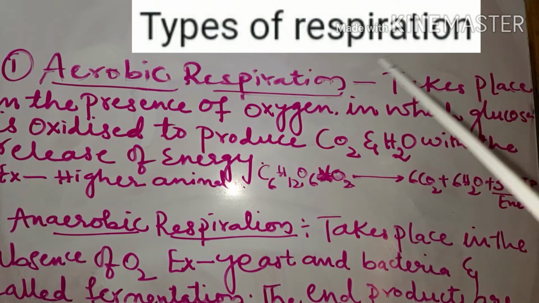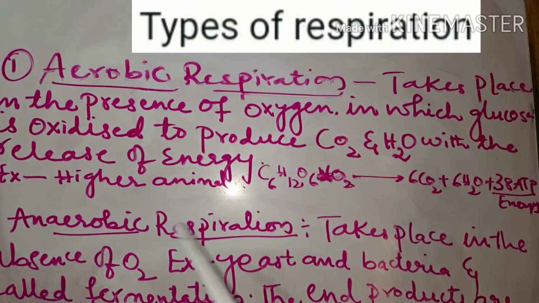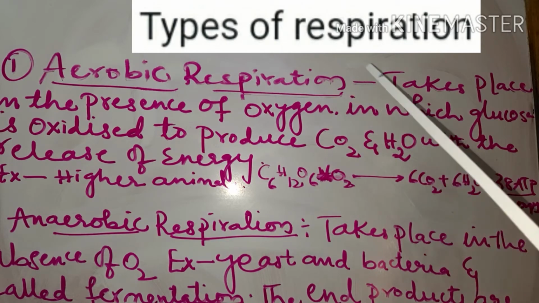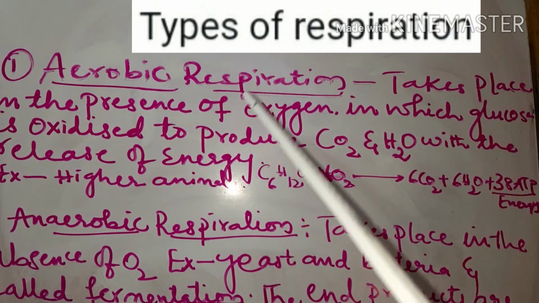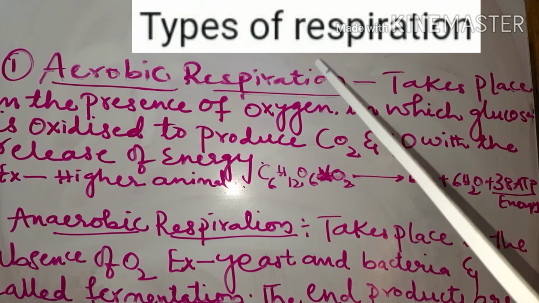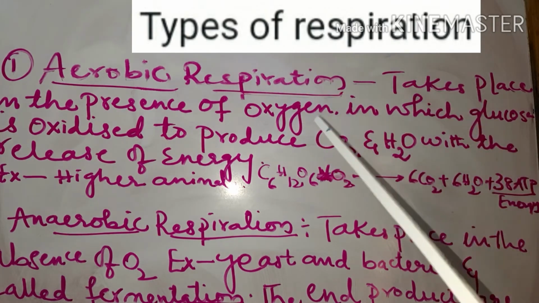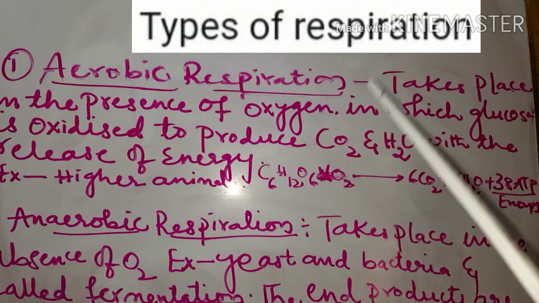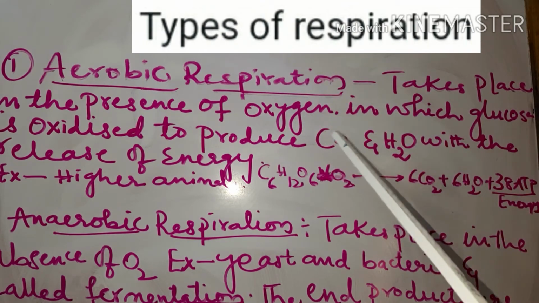Types of respiration: aerobic respiration and anaerobic respiration. We have two types of respiration, that is aerobic respiration and anaerobic respiration. The higher animals undergo aerobic respiration. These organisms utilize oxygen and undergo respiration, or this type of respiration takes place in the presence of oxygen,